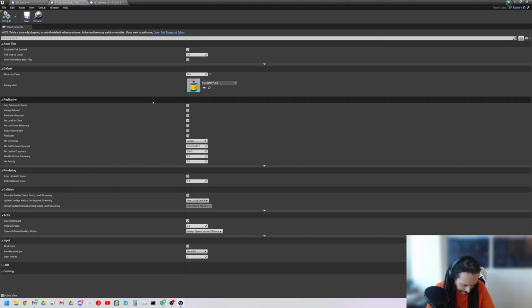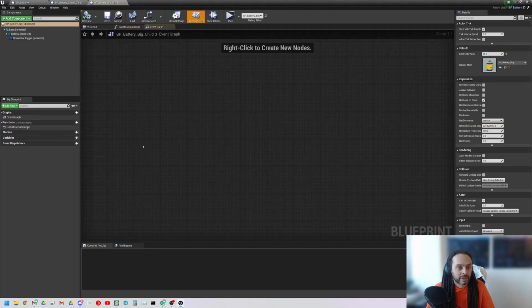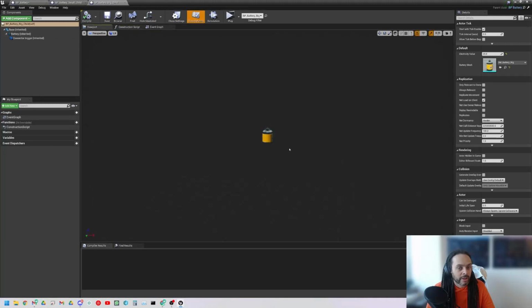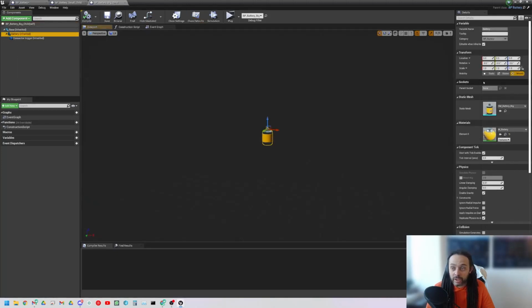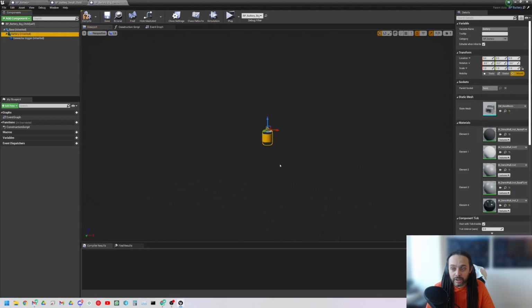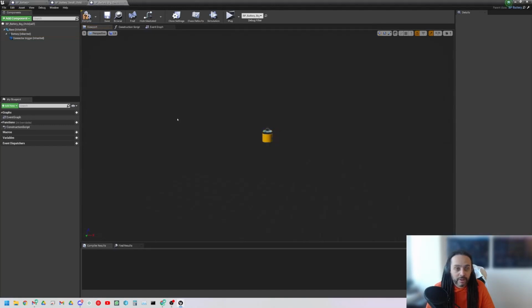Excellent. Open full blueprint editor. Aha. Now it looks the same. So that's something to keep in mind: if I want to view everything inside here, including all of the things from the parent, I would do that. Now I've got the battery, and it's being adjusted to have a high electricity value, and it's being given a different mesh, because this mesh is a variable. It can take multiple different types of mesh. You can even set it as something completely different.